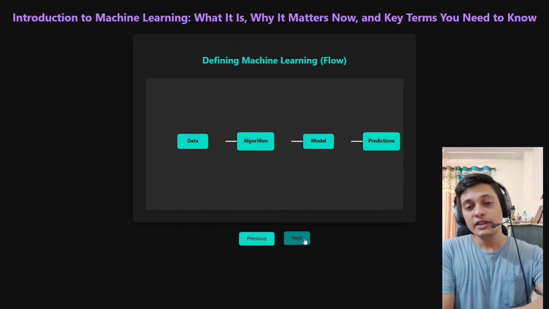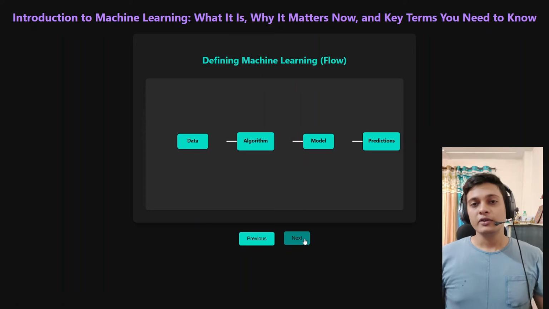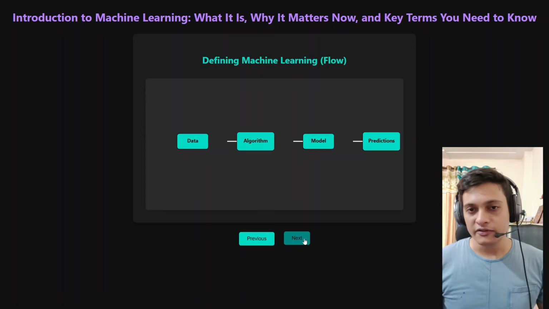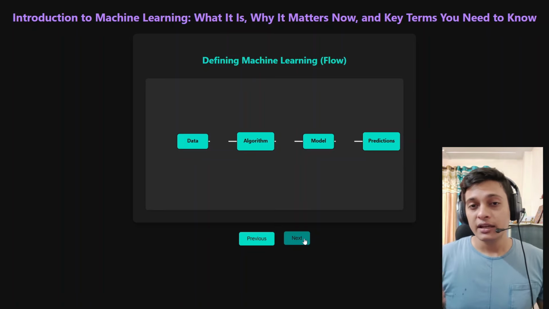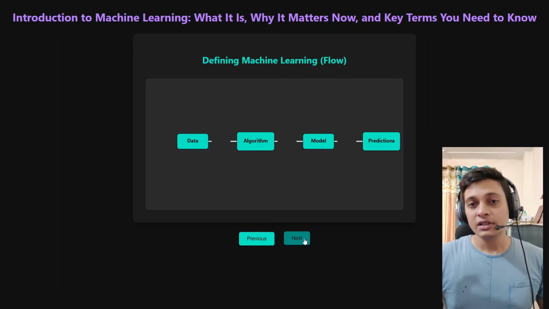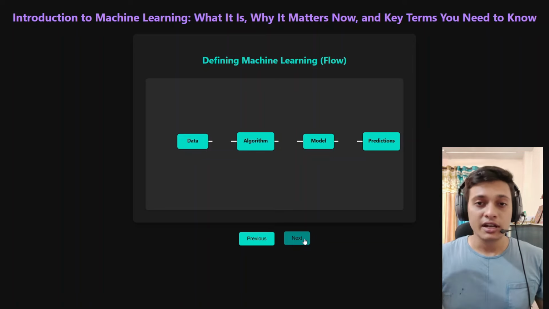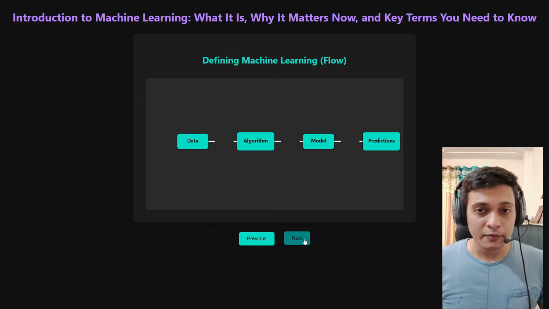So in the starting phase, when we are creating a model, we have some set of algorithms and we are feeding data to those algorithms. Those algorithms by themselves try to create a relation with that data, and after creating the relation, those algorithms will provide us the output.